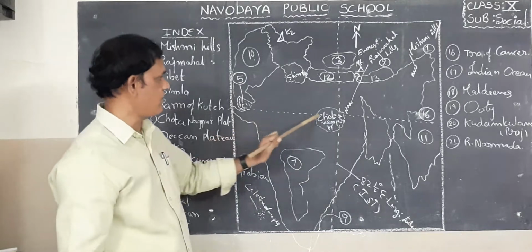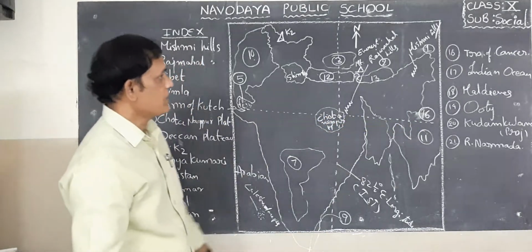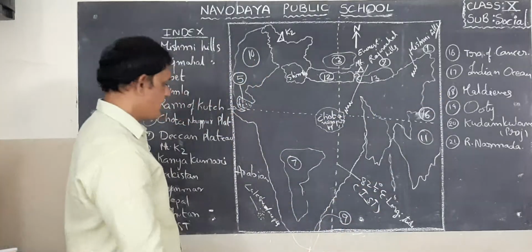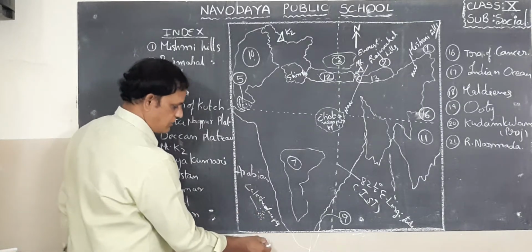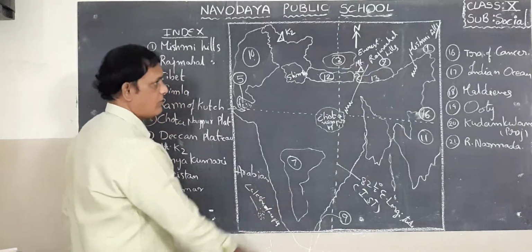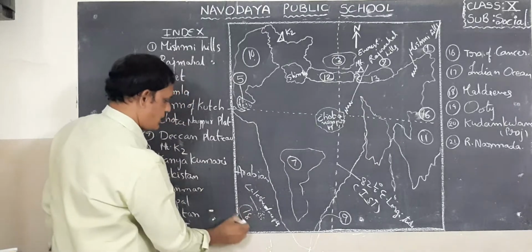This is the Tropic of Cancer passing through 8 states in our country. Next one, Maldives. It is a separate nation. You can find it below, in the Indian Ocean. What is the number? Maldives number 18, so you write down 18.